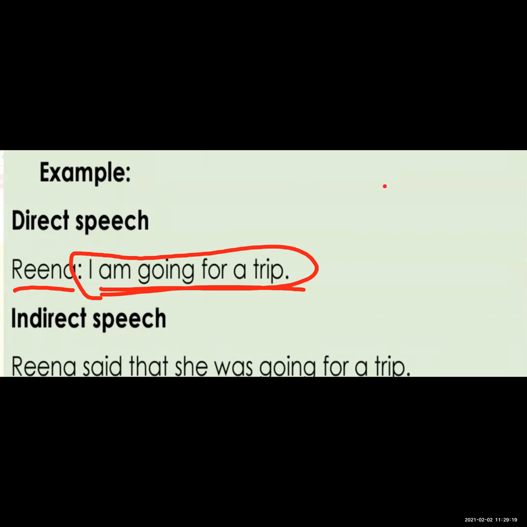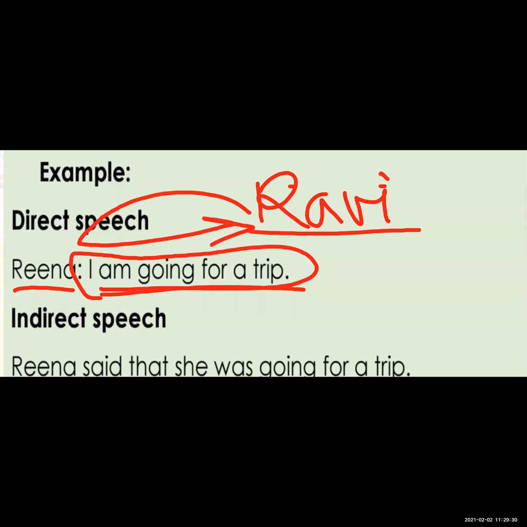And here there is one boy, Ravi, and he is telling what Reena said in his own words. So how will he tell? He will tell: Reena said that she was going for a trip.